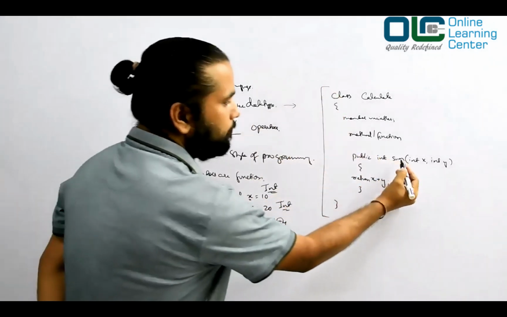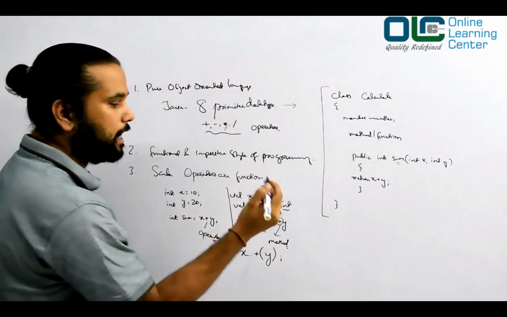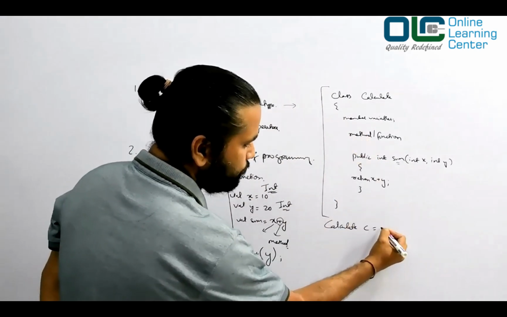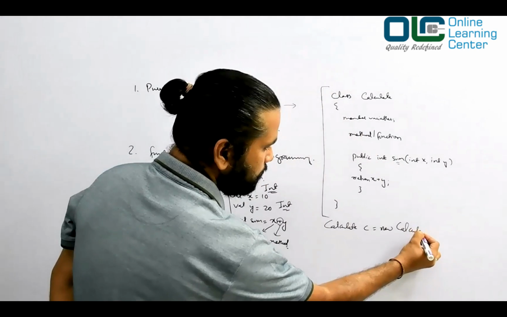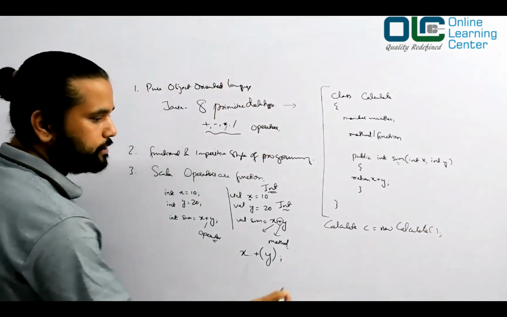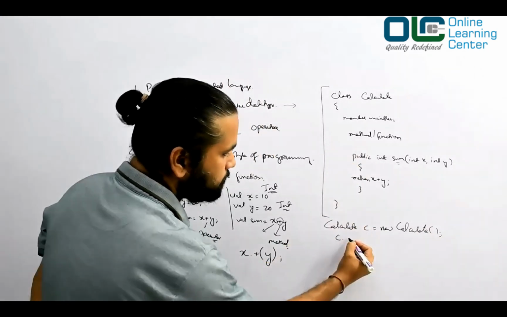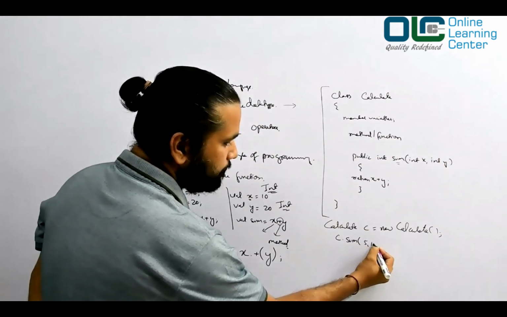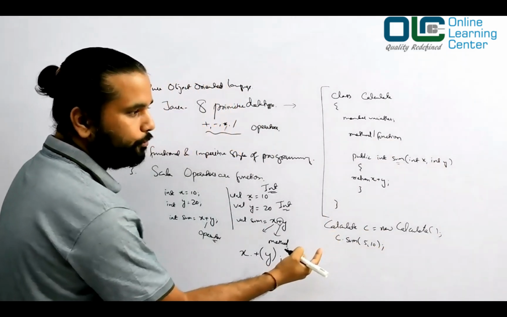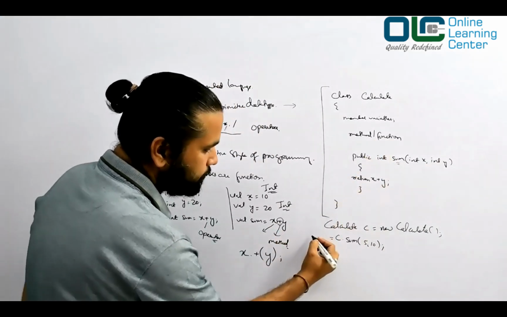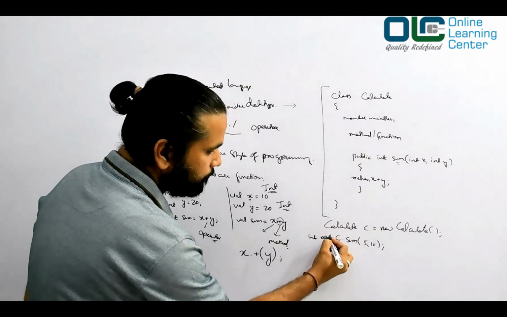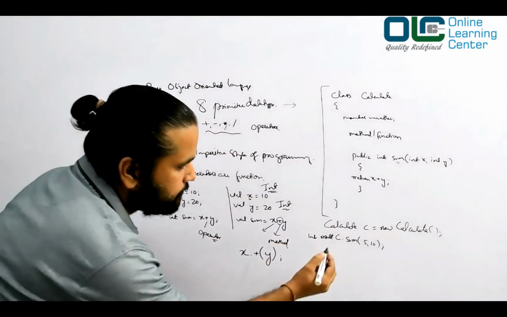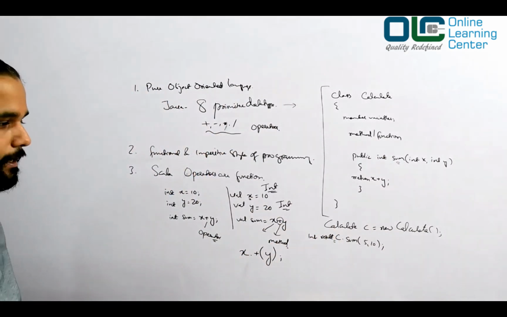For example, suppose this is your calculator class. If you want to call this sum method, you have to create an object of the calculator. In Java you say calculate c is equal to new calculate. This is what you do in Java, is it not? And then you say c dot sum, and you pass x and y, maybe 5 and 10. What you get back is a sum, so you say int result is equal to c dot sum 5 and 10. That's how you call your sum method.